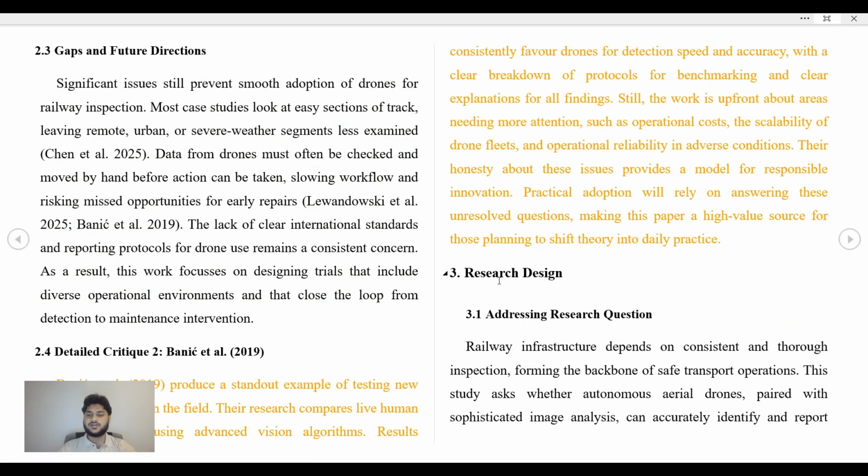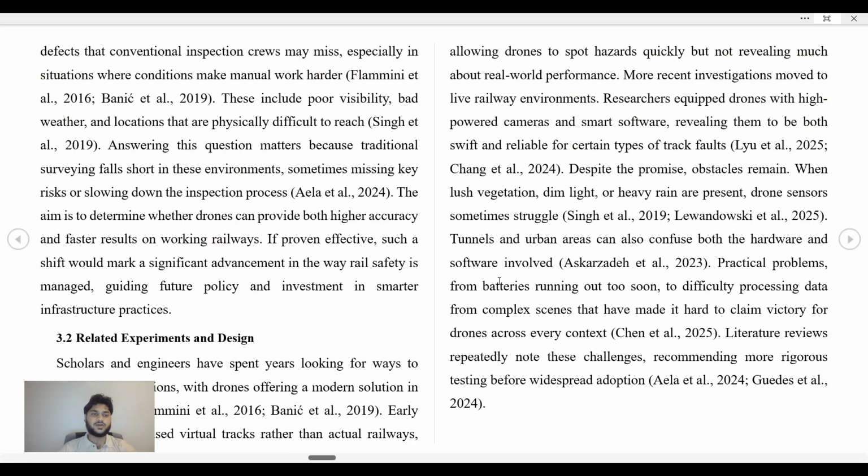Addressing the research question: railway infrastructure depends on consistent and thorough inspection, forming the backbone of safe transport operations. This study asked whether autonomous aerial drones paired with sophisticated image analysis can accurately identify and report defects that conventional inspection crews may miss, especially in situations where conditions make manual work harder.